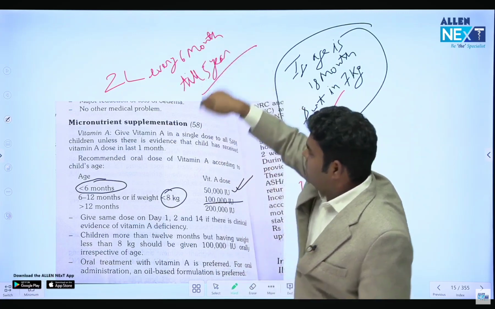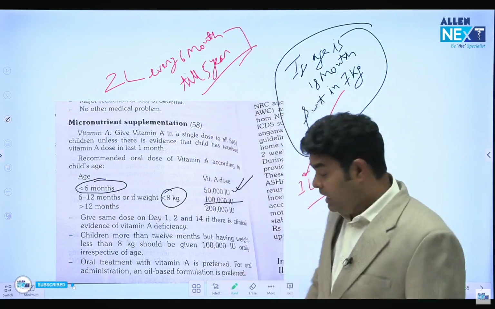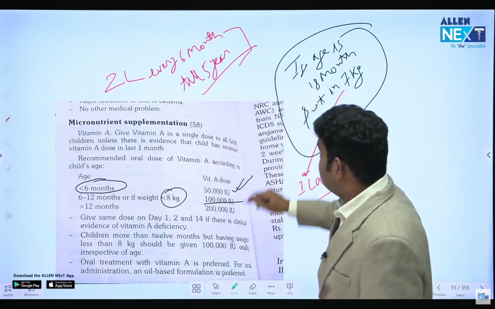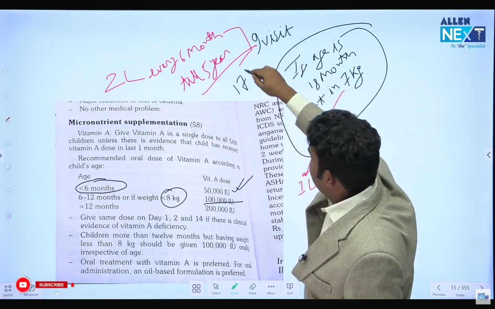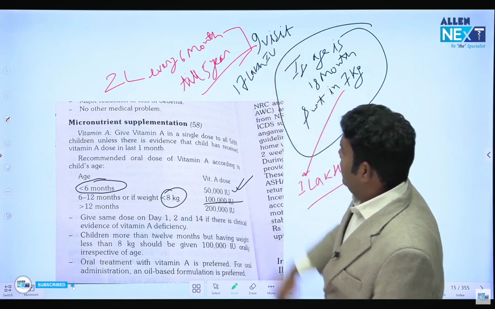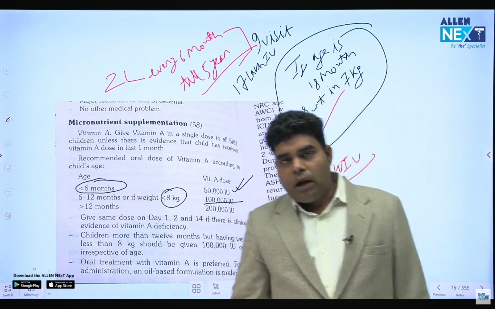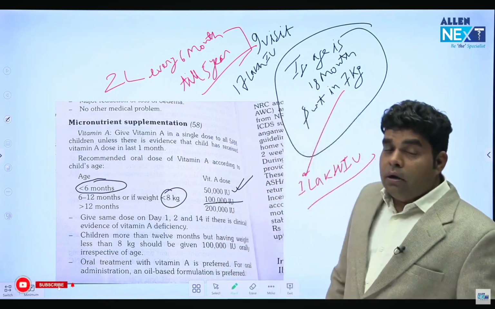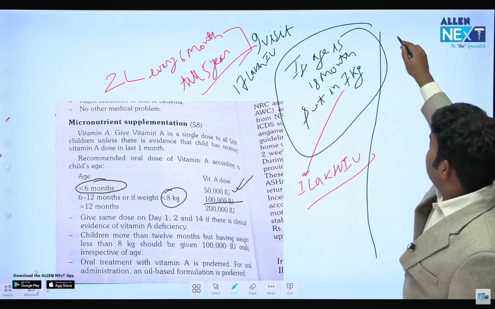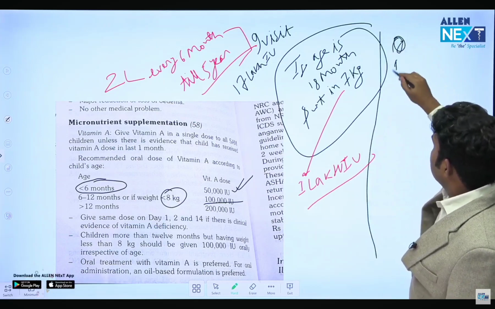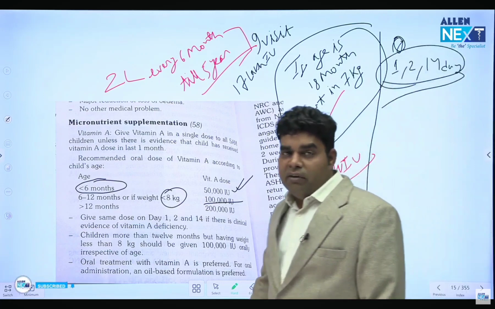This is the regime which we give, and under this regime, for taking vitamin A syrup, the mother has to go to hospital 9 times. There are 9 visits, and a total of 17 lakh international unit of vitamin A they will take. And do remember, if someone is having, let's say, bitot spot or night blindness, then the treatment which we give is 3 doses: day 1, day 2, and day 14. Today, tomorrow, and on day 14. 3 doses of vitamin A we give for treatment.